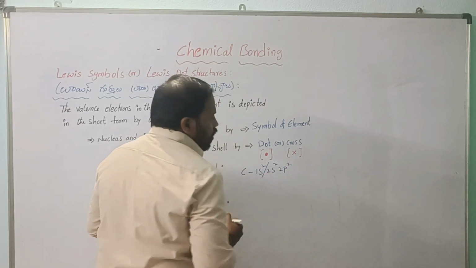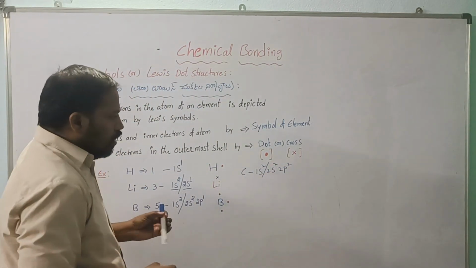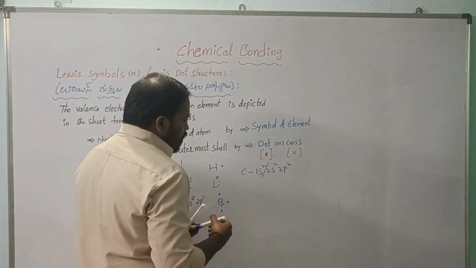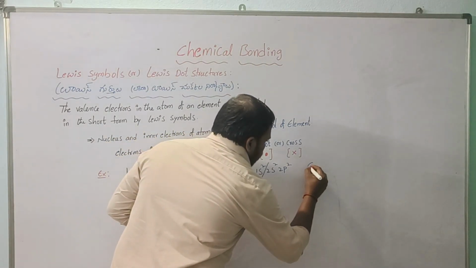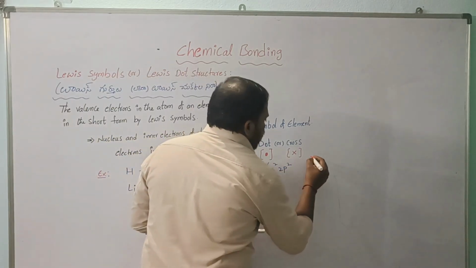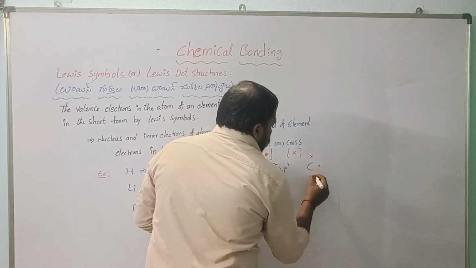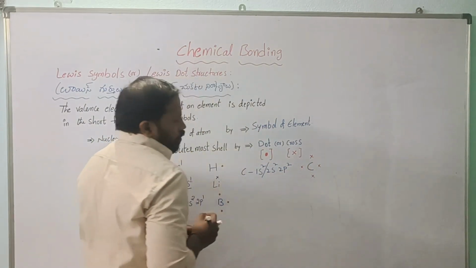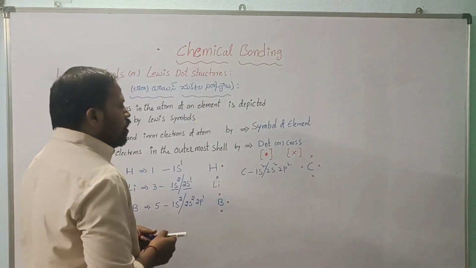So it is having 4 valence electrons. So it can be denoted as, so carbon we can take. All the valence electrons can be denoted as 1, 2, 3, 4. So this is a representation of the Lewis dot structure.